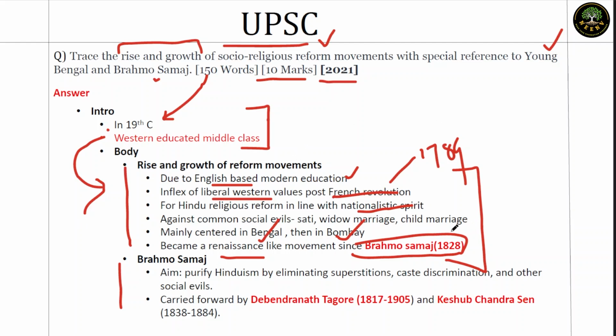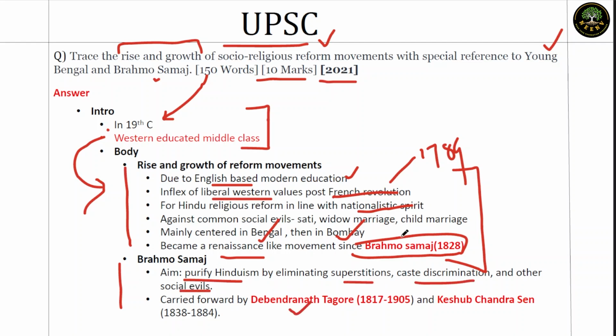So we'll summarize everything related to the movement in this part. The English background, the liberal values, French Revolution, nationalism, its place and geographical presence in Bengal, Bombay. So all these things can be summarized in this part where you can display your content, subject knowledge. When it comes to Brahma Samaj in general, give it specific nature. For example, purify Hinduism by eliminating superstitions, caste, and other social evils.